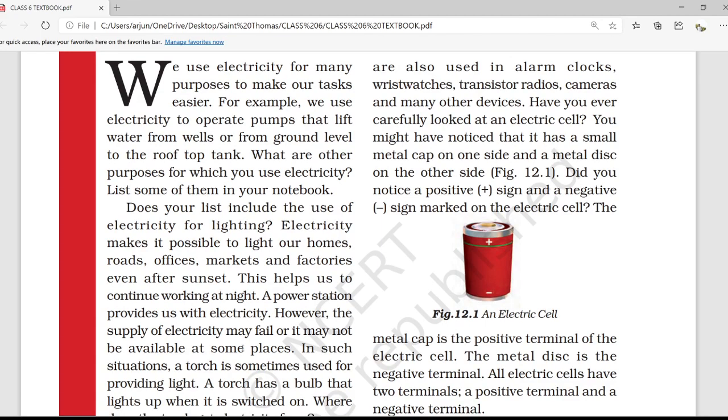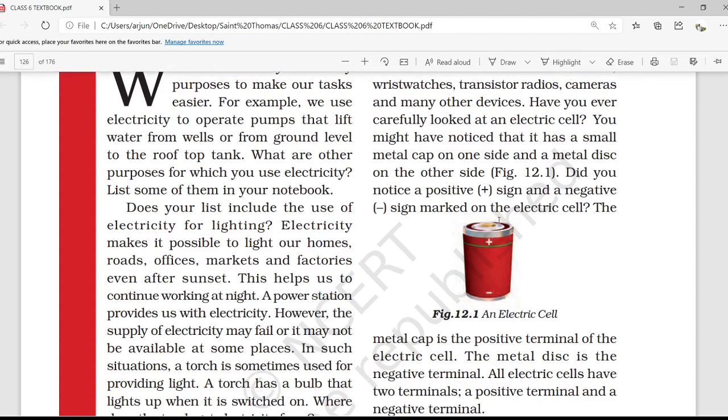First, you observe the size of the electric cell. The remote cells are different, the clock cells are different. Okay, there are cells which are bigger than our clock cell also. The next thing which is noticeable is that there is one metal cap on one side and a metal disc on the other side as shown in the figure.